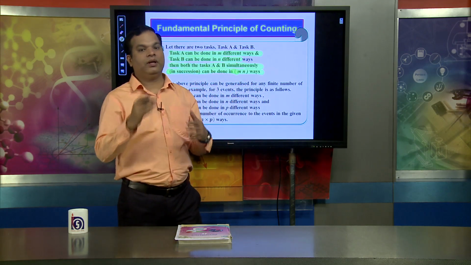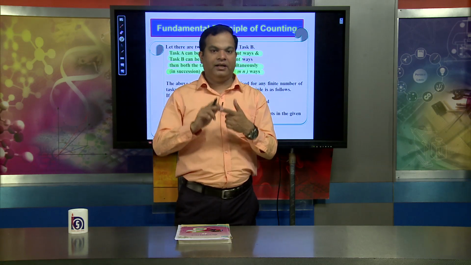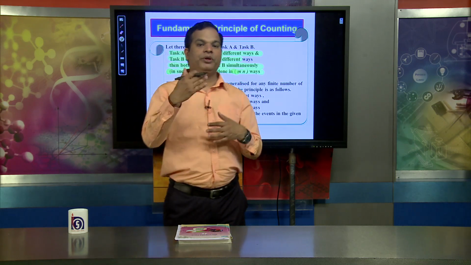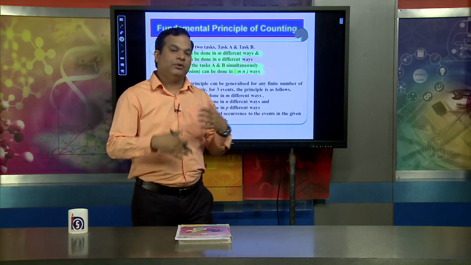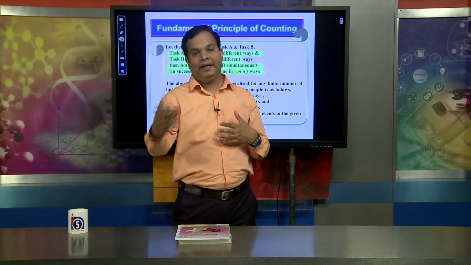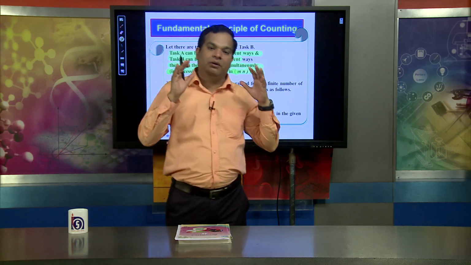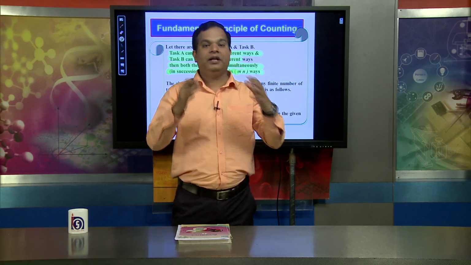Similarly, suppose there are three different tasks, task A, task B, and task C. Task A can be done in M different ways, task B in N different ways, and task C in P different ways. What will be the total number of ways?